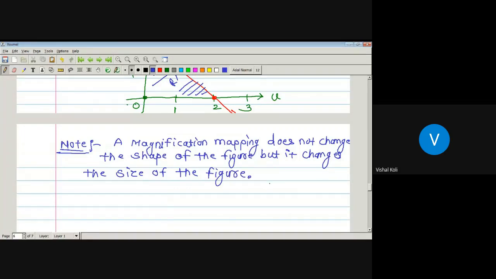Okay, just it changes the size, but its origin will be same as it is in the z plane.